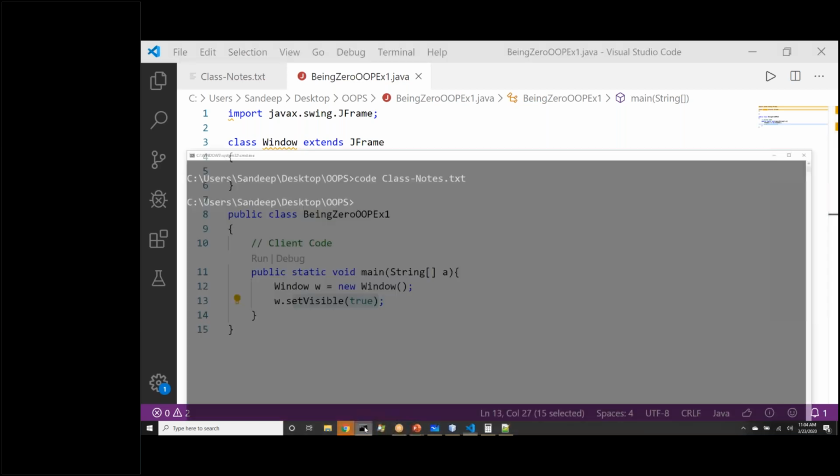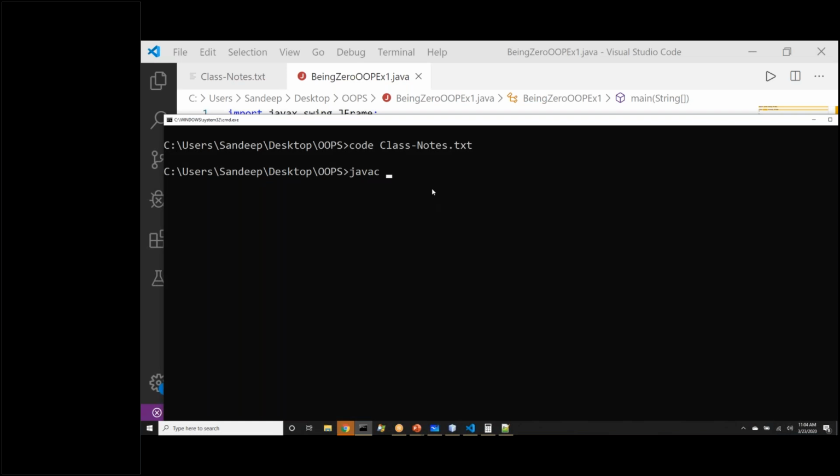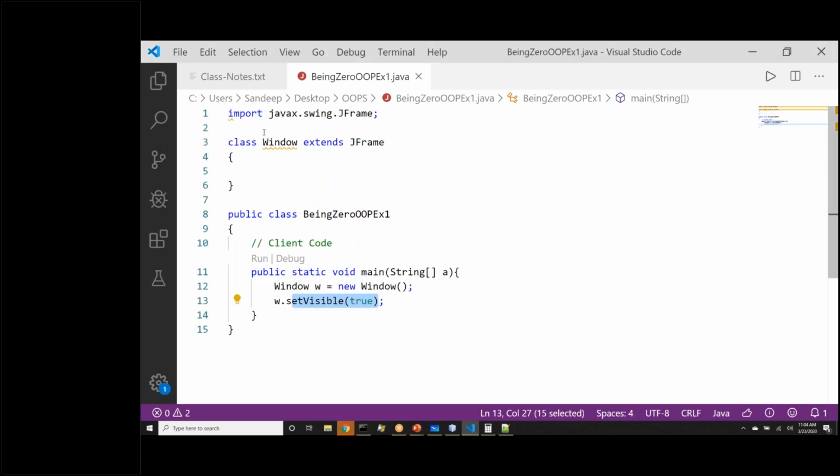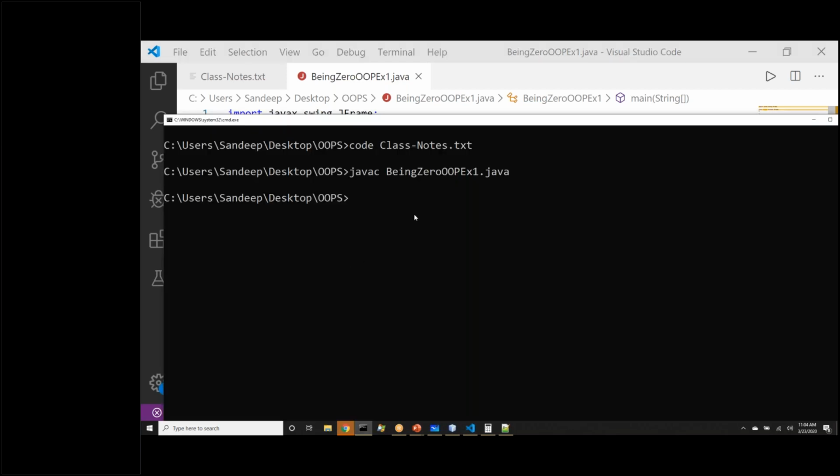Let's see that. Does it actually display the window? javac, oops. So we compile the code and we see it got compiled without errors. That means the class that we have used, the syntax we have used, the function we have called, are valid. Now, how do we run this code? This got compiled. How do I run this file in Java? What is the command we use to run a Java program? Java and the class name. So the class name is this.